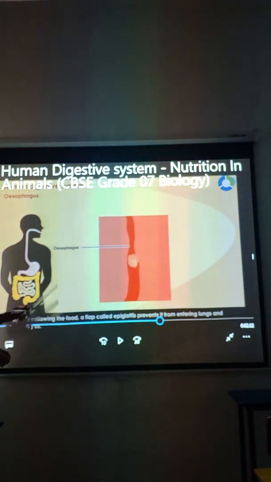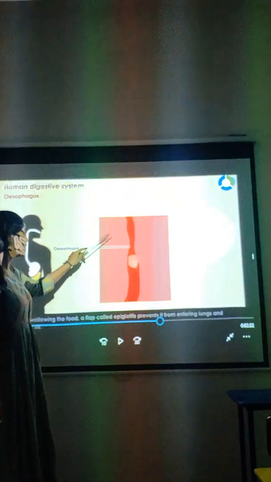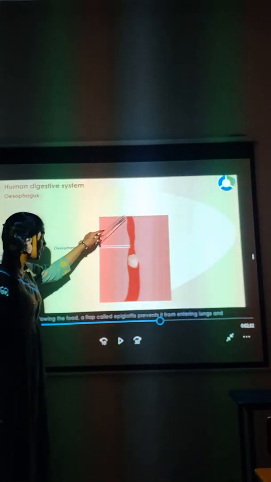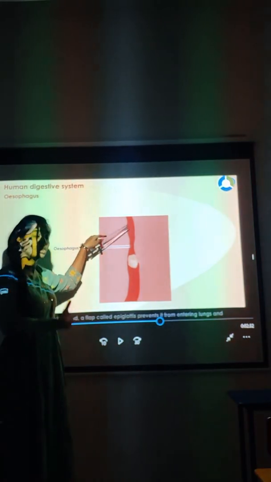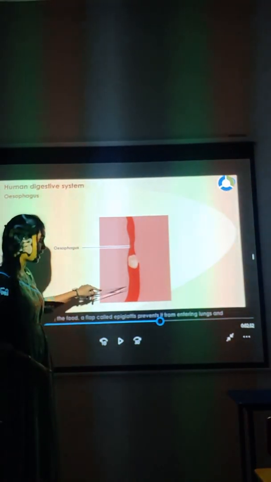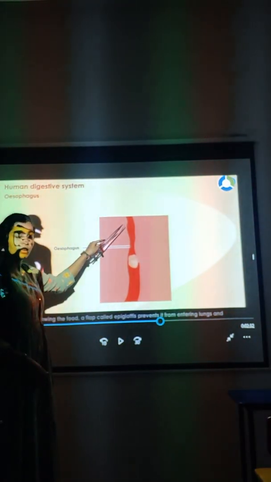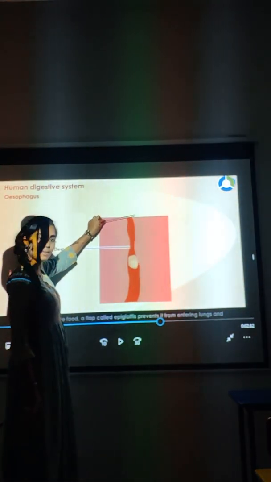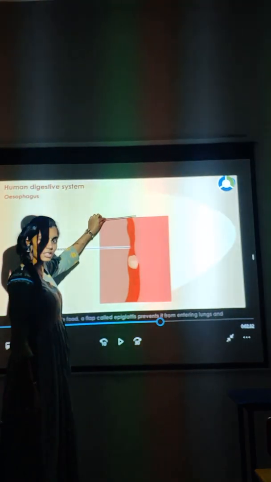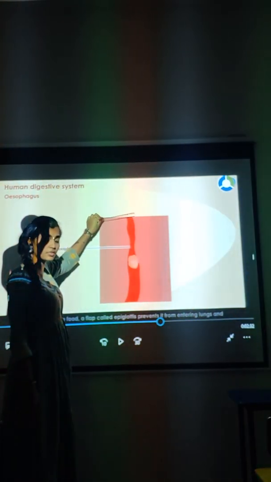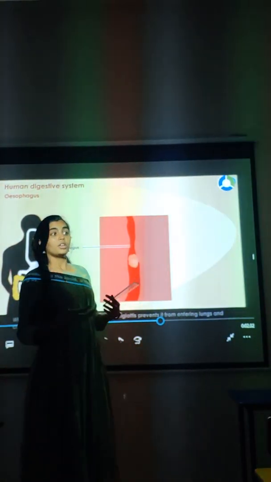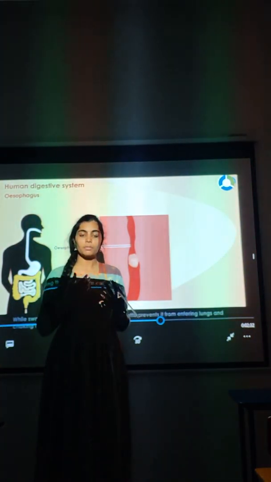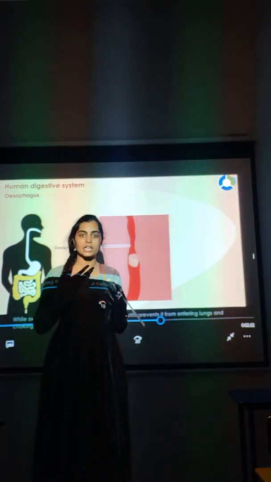Now, here comes the second part called the esophagus. In this esophagus, the food goes from mouth to stomach. We also have one kind of opening called the epiglottis, which covers. What is the use of this epiglottis? It prevents the food from coming up. It prevents the food from moving up again.